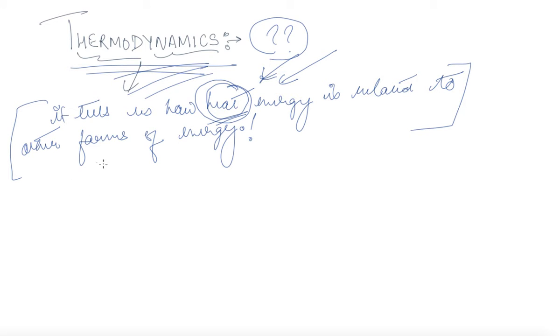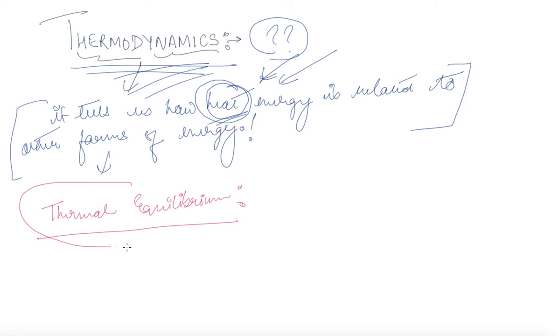Now, after that, if you go to the next step, you come to thermal equilibrium. What does this actually mean? Now, what we have to understand is thermal equilibrium.